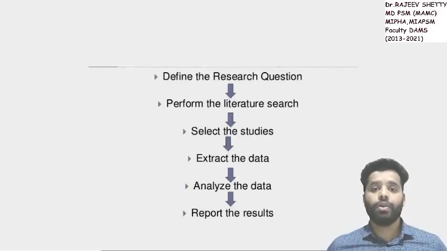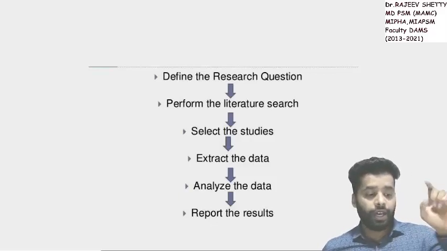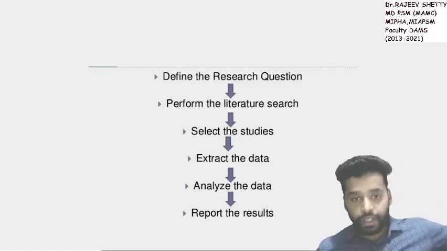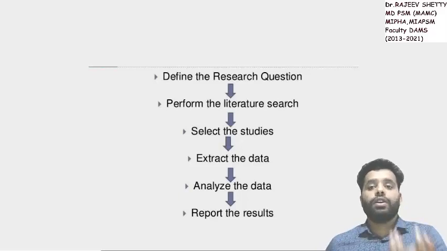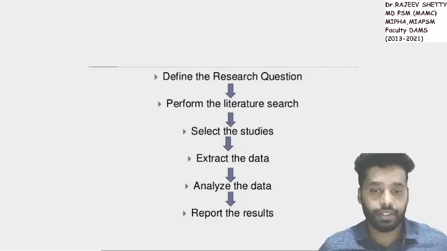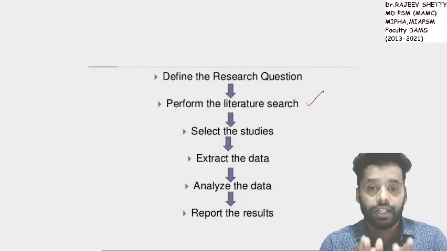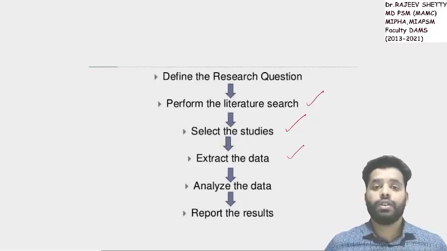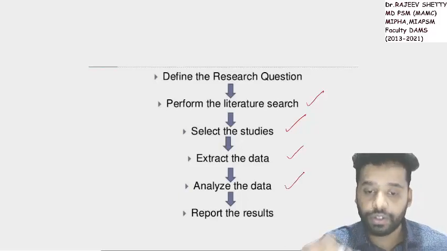See here, important. What are the different steps of meta-analysis? We have to define a research question first. Like what are the things we need to include? Like what is your research question? If I am saying antioxidants can prevent skin cancer, then we have to do a literature search online. We have to select the studies next. After that we do extraction or abstracting the data. Then we analyze the results together.